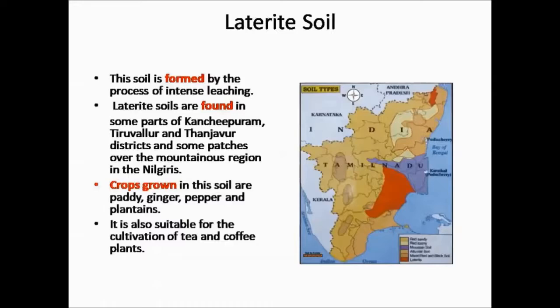Laterite soil. The laterite soil is formed by the process of intense leaching. That is, the laterite soil is developed in the areas with high temperature and heavy rain. Because of the heavy rain, the soil loses its water soluble nutrients along with the water, and due to high temperature, it loses its humus content, that is the organic matter.